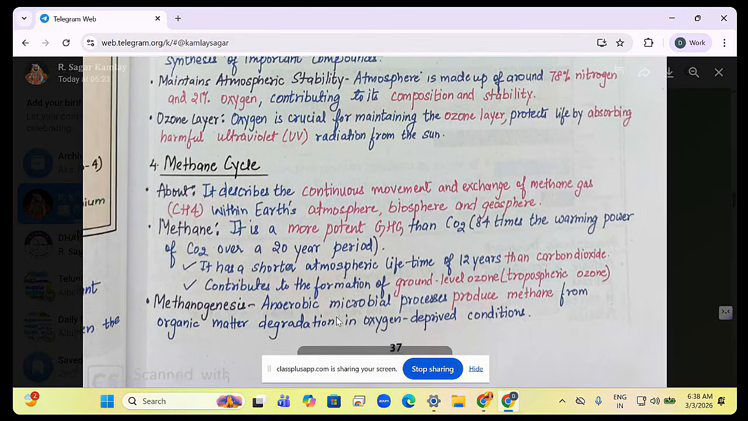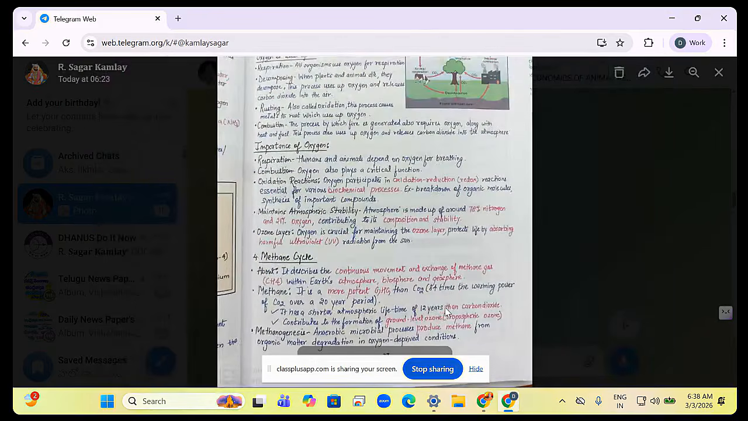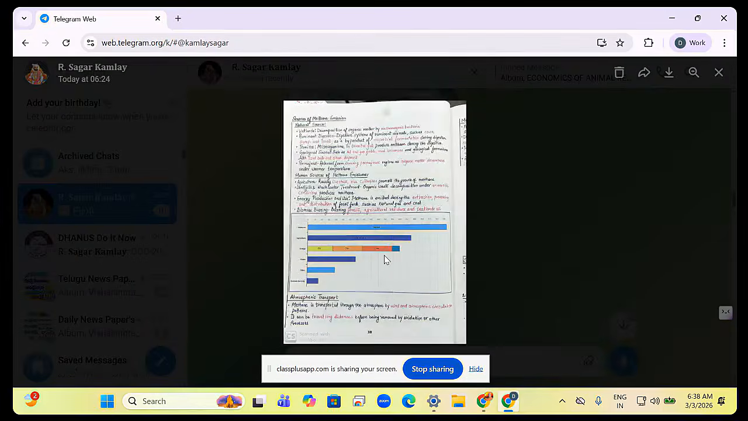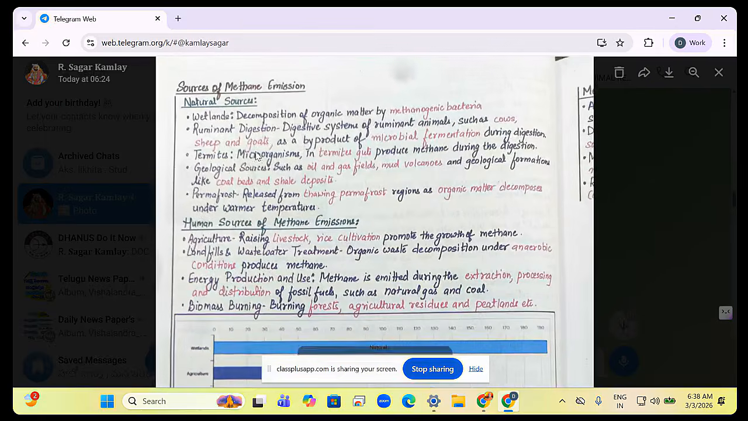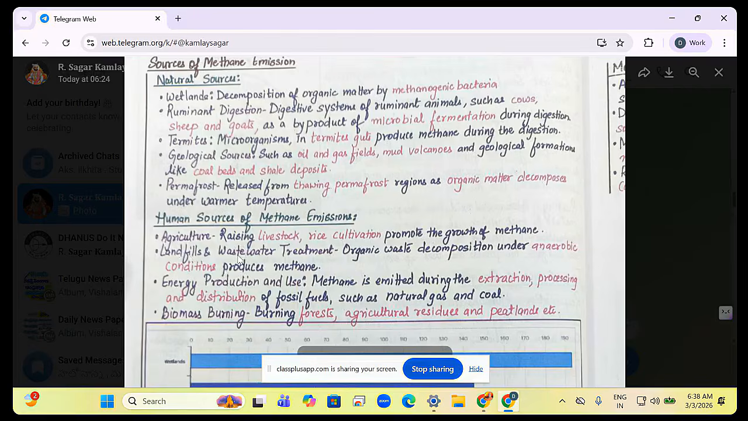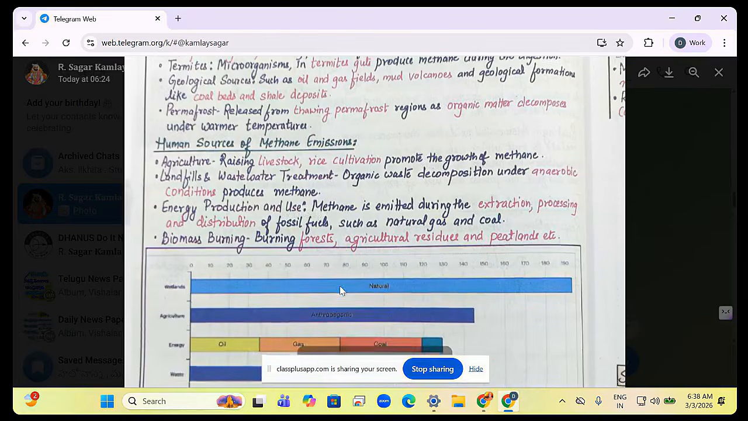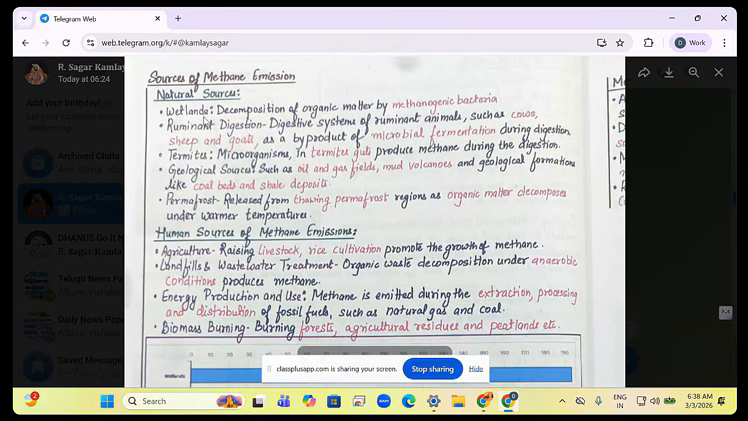Methanogenesis. Anaerobic microbial process produce methane from organic degradation in oxygen deprived conditions. Sources of methane emission, ఇక్కడ నుంచి మీథేన్స్ వస్తాయి. Wetlands, ruminant digestion, termites, permafrost, agriculture, energy production and usage, biomass burning. So like this you have sources of methane. You have to just remember the side headings: wetlands, ruminant digestion, termites, geological sources, permafrost, these things.